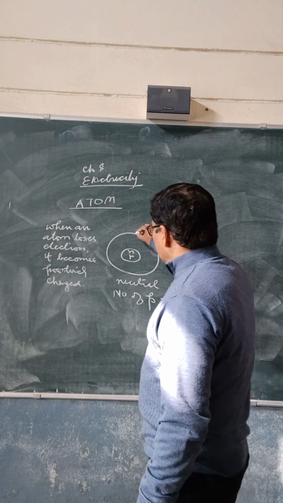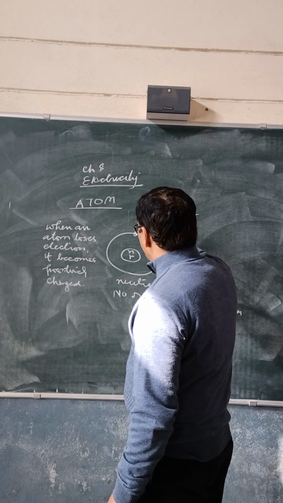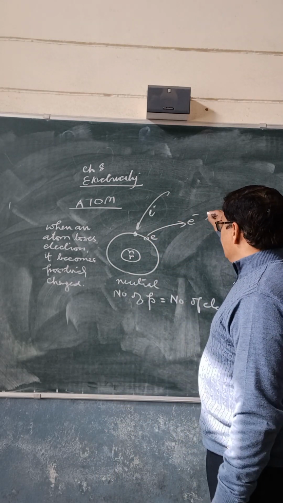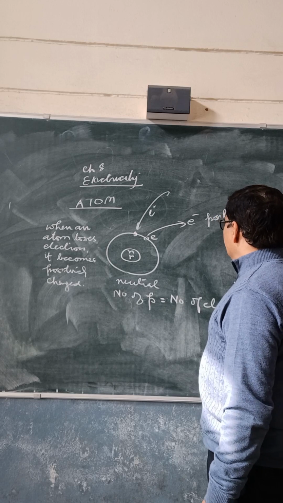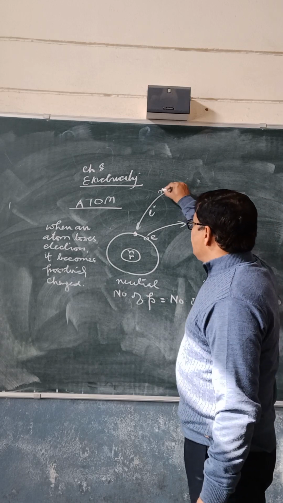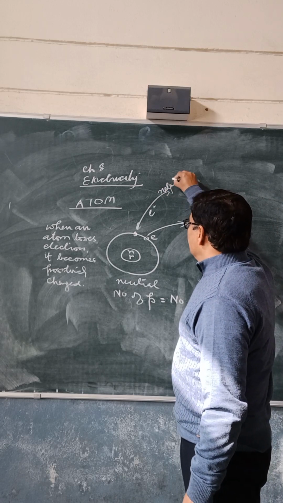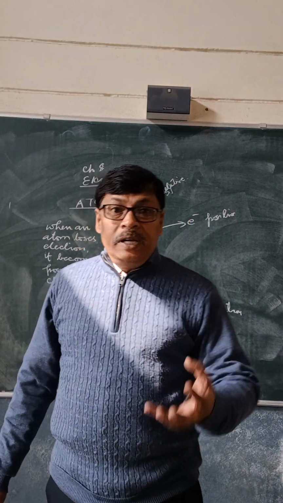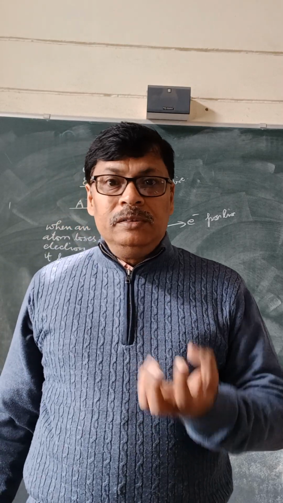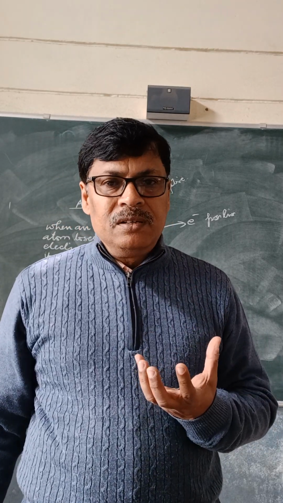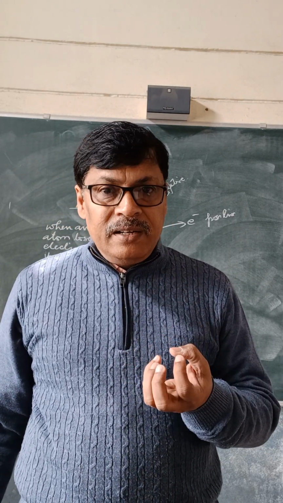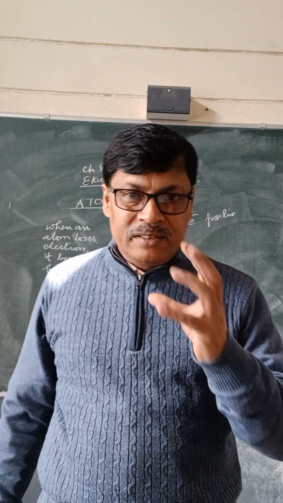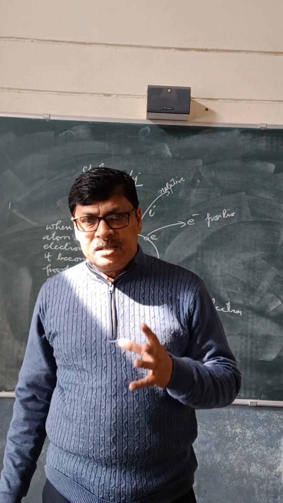Reverse. Suppose an atom gains electrons. When an atom loses electrons, it becomes positive. The same way, when an atom gains electrons, it becomes negative. Reason? When it gains electrons, the negative character is increased. Positive character is the same. So increased negative character makes the atom negatively charged.